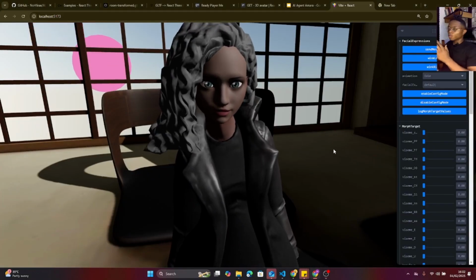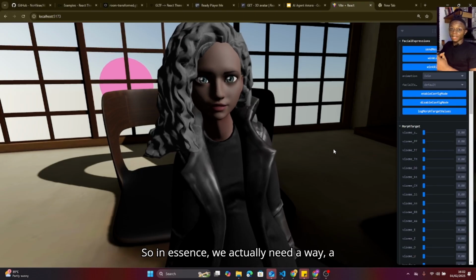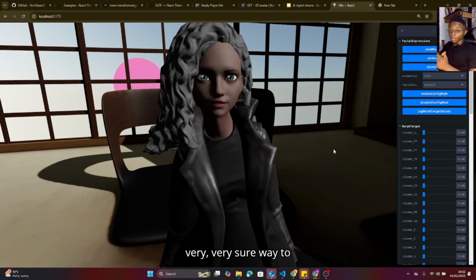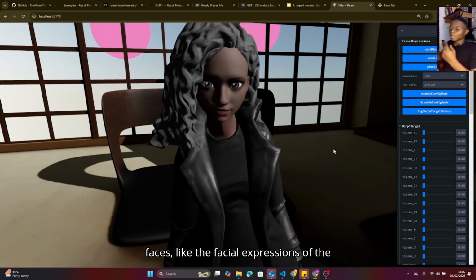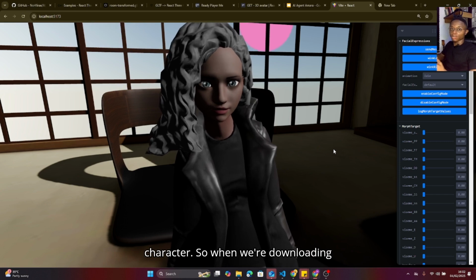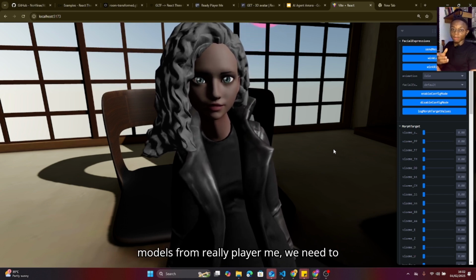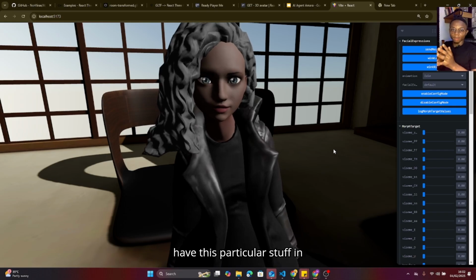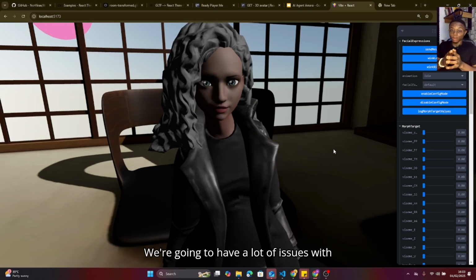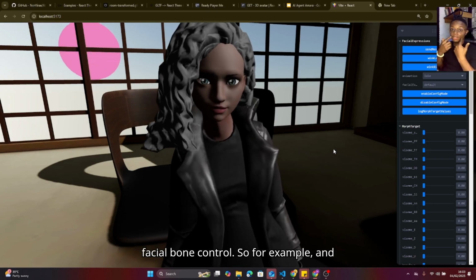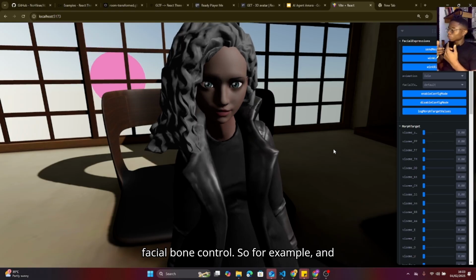So in essence, we need a very sure way to get the bones that control the faces, the facial expressions of the character. So when we're downloading models from Ready Player Me, we need to have this in mind, because if we don't, we're going to have a lot of issues with facial bone control. Let me show you what I mean.